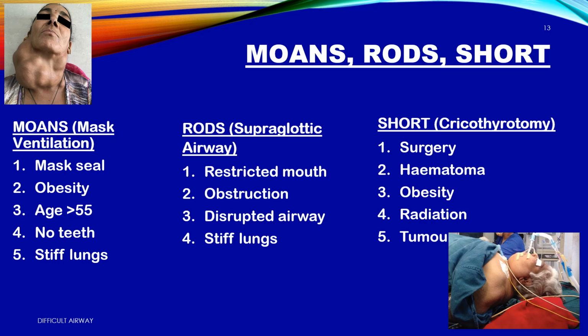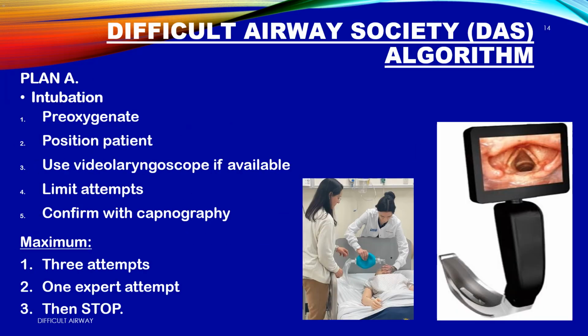Before we induce, the Difficult Airway Society DAS algorithm. Plan A: Intubation. 1. Pre-oxygenate. 2. Position the patient. 3. Use videolaryngoscope if available. 4. Limit attempts. 5. Confirm with capnography. Maximum: 3 attempts in total, with 1 expert attempt. Then stop.